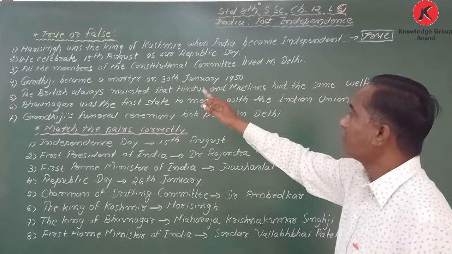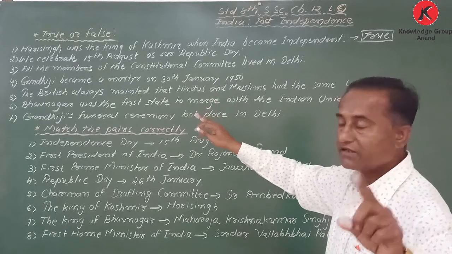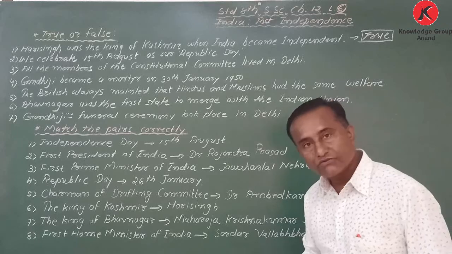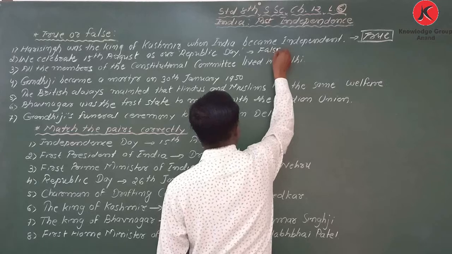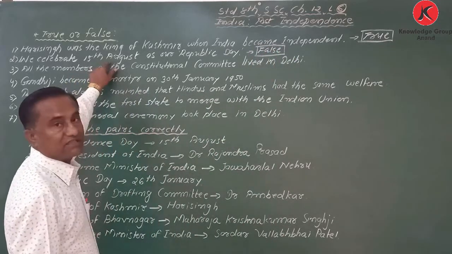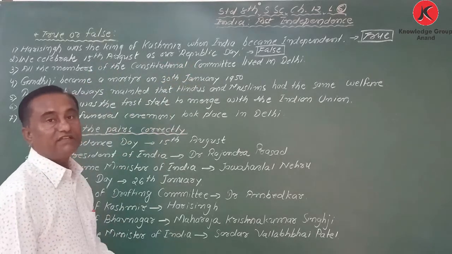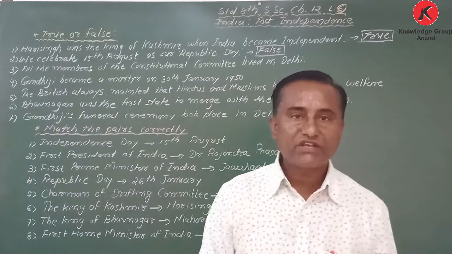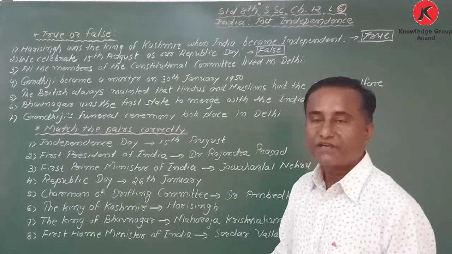Now, we celebrate 15th August as our Republic Day. True or false? My dear students, that is false. Why is it false? 15th August is our Independence Day, and 26th January is our Republic Day. Remember, 15th August Independence Day, 26th January Republic Day.